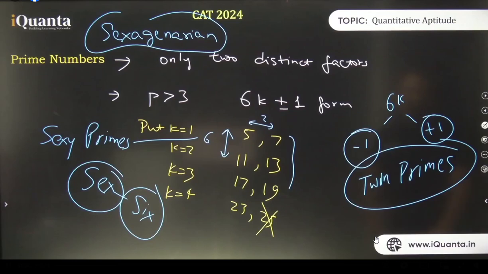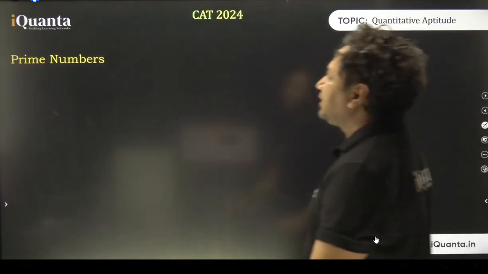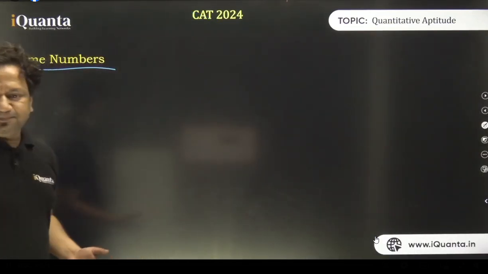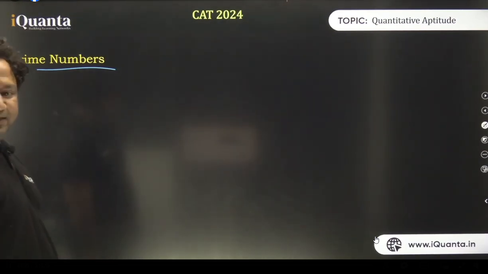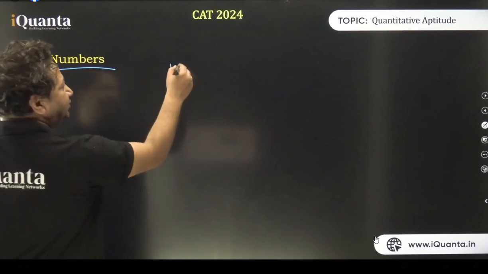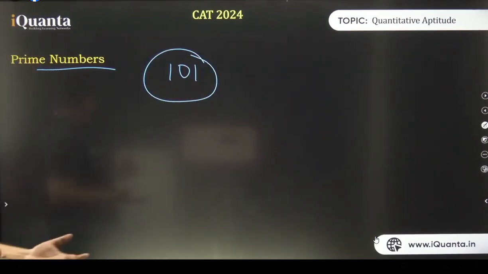So we have gone through 2 different properties. Now let us talk about one more property. How to find when some number is prime or not. How to identify whether the number is prime or not. So for example, I took 101. Is 101 prime or not? With an example, you'll be able to understand it clearly.